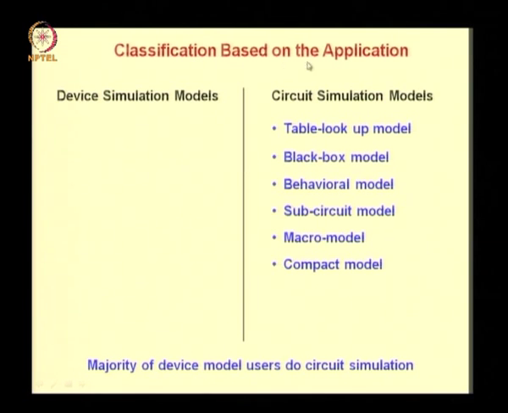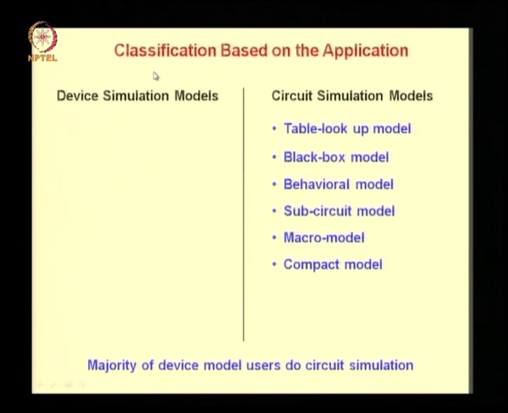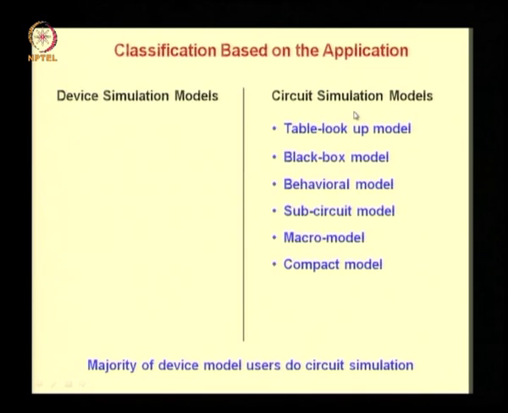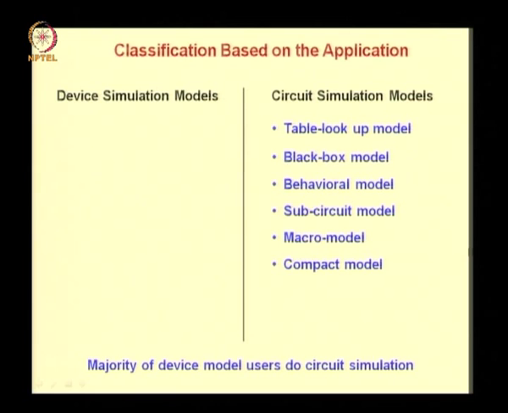Finally, we consider classification based on the application. Here one classification was device simulation models and circuit simulation models. We said that because of the kind of constraints imposed by circuit simulation, a variety of models exist. Computation, convergence and so on are important considerations in a circuit simulation model.